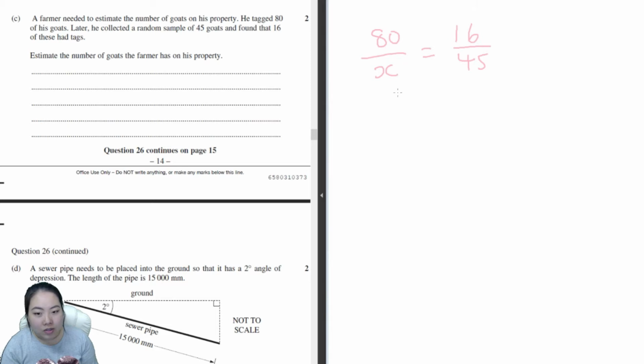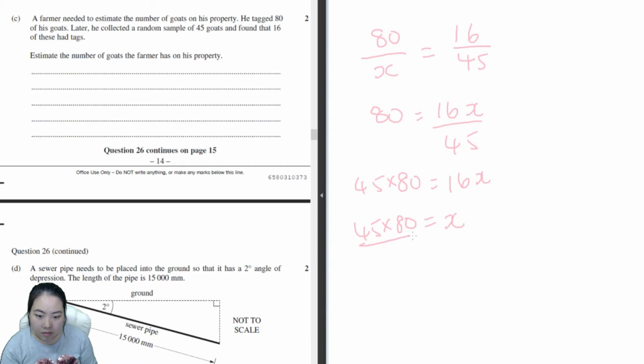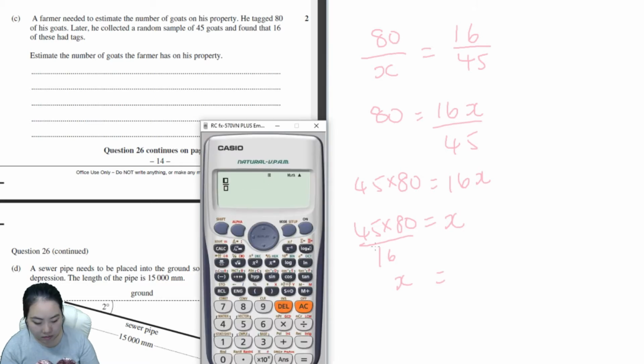Now all we need to do is to find x, and I'm going to times x to both sides. Then multiply 45 to both sides. Then divide by 16 on both sides. x will then be 225.